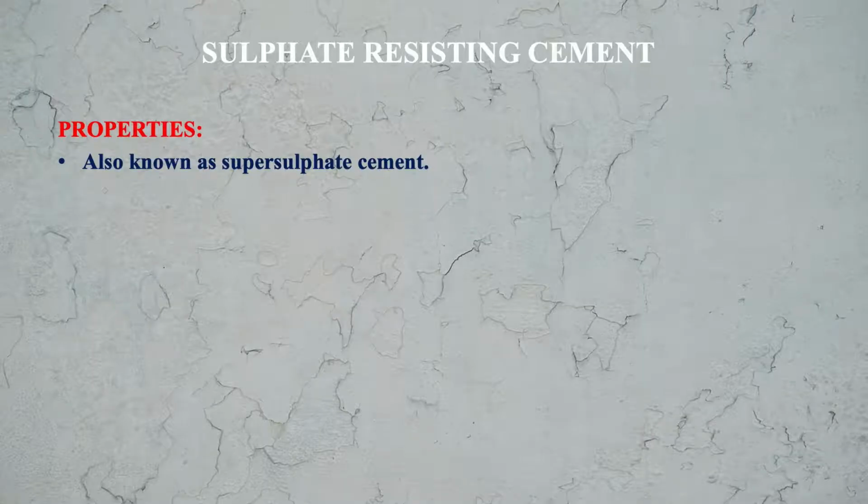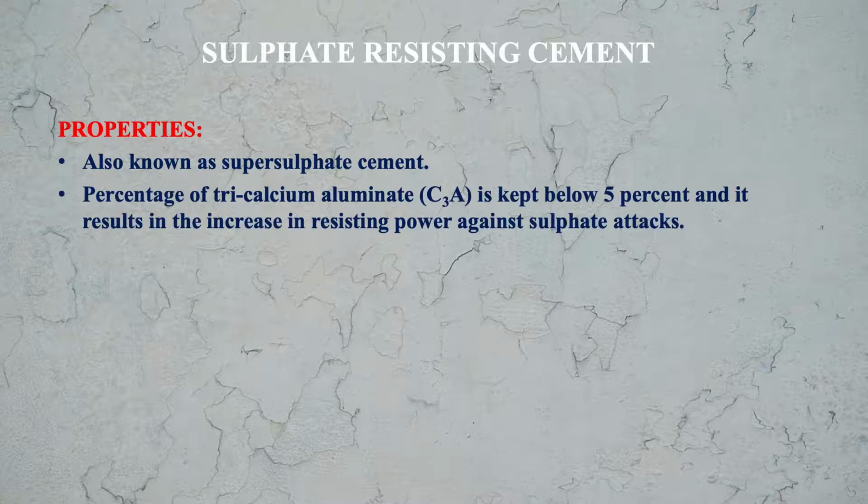The properties of sulfate resisting cement: this cement, also known as super sulfate cement, has a percentage of tricalcium aluminate below 5%, very less, and it results in an increase in resisting power against sulfate attacks.